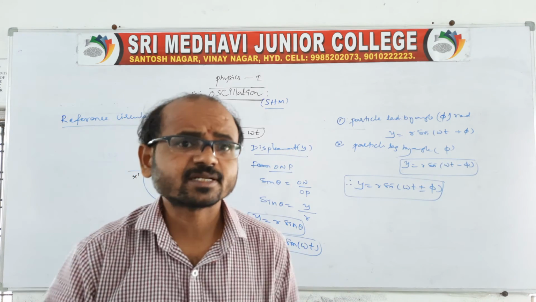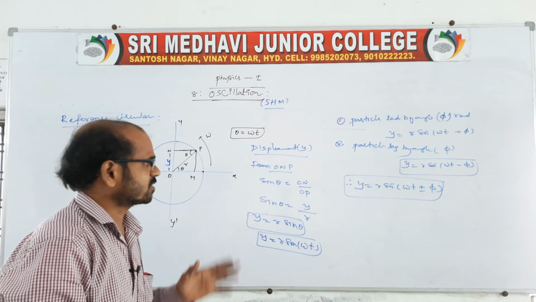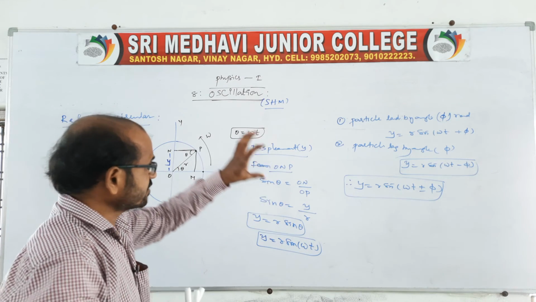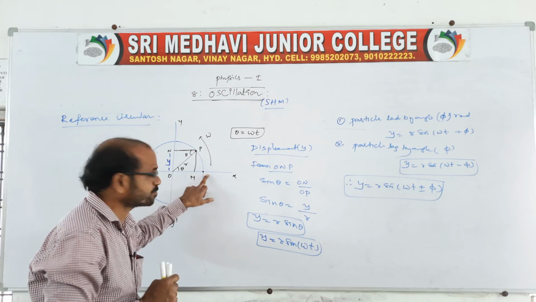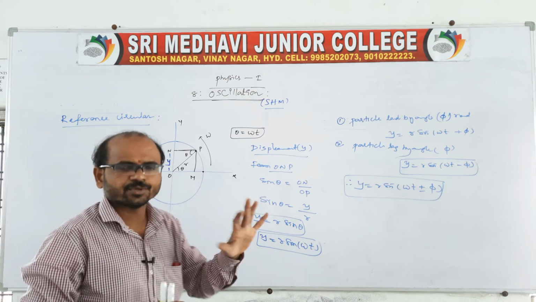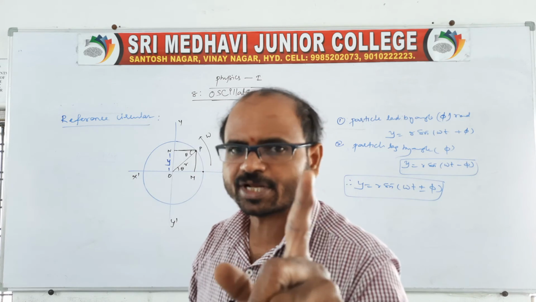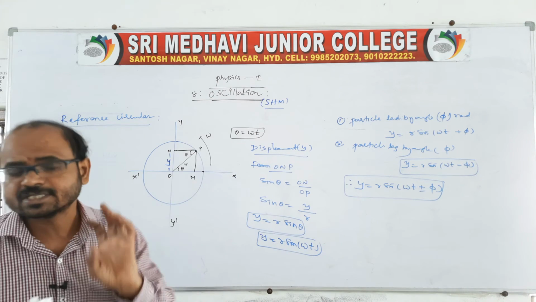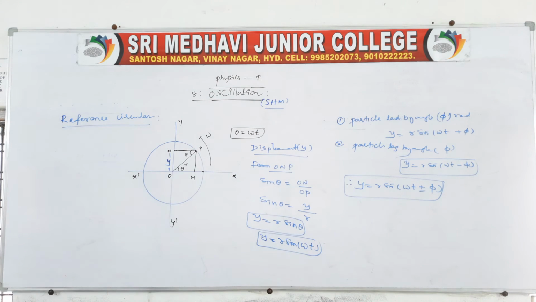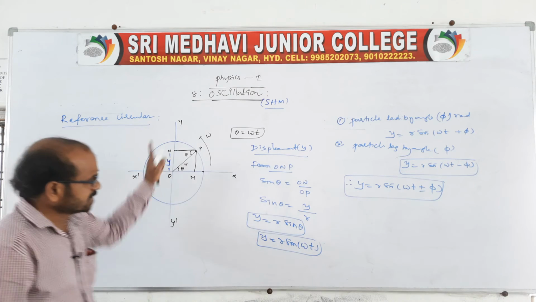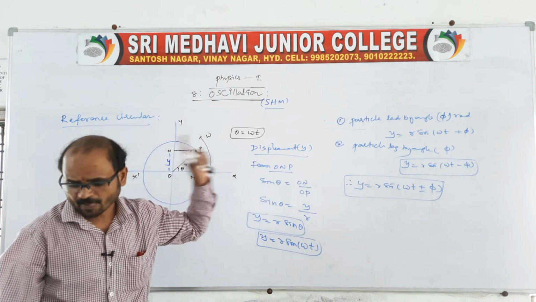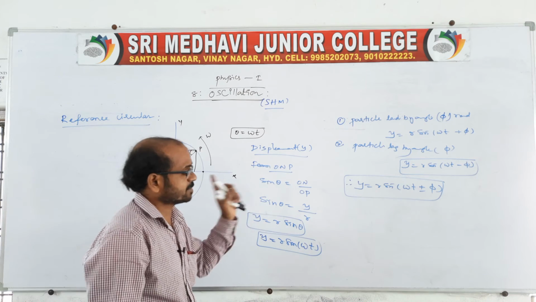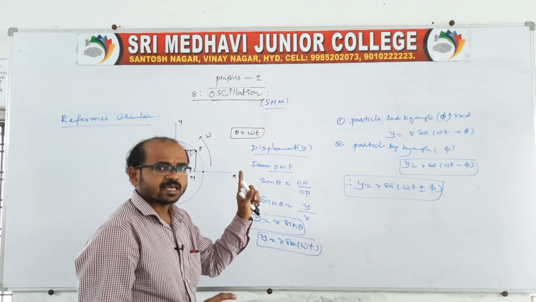So we can say y is equal to r sin omega t plus or minus phi when the particle started from mean position. Remember, the particle completes one rotation, therefore it completes one oscillation about any one of its diameters. This will be the displacement expression when the particle started from mean position.